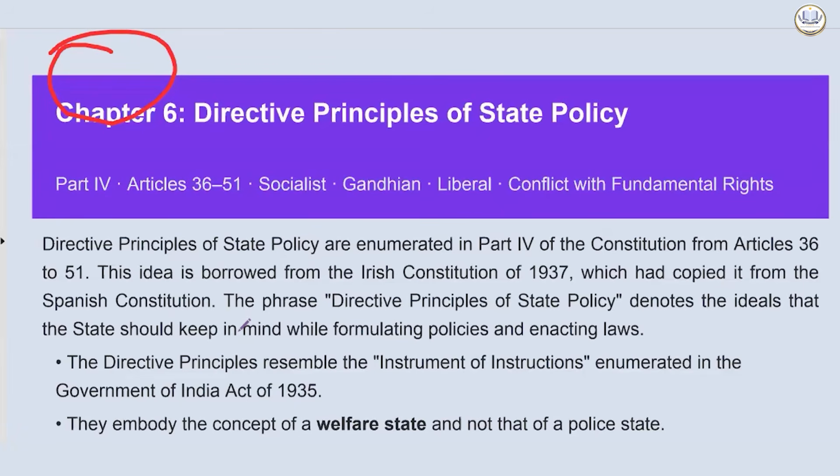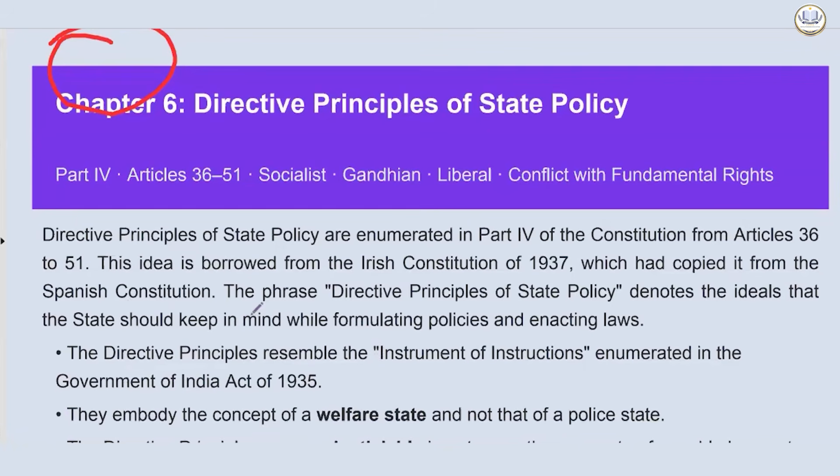And now if you see the laws that are made, say for example, the Maternity Benefit Act, or the protection and welfare of senior citizens, or the Transgender Act, anything that is being provided, even child care, all of this stems from DPSP only. So the majority of the policies that you are seeing are nothing but attempts to deliver what is written in the Directive Principles of State Policy.